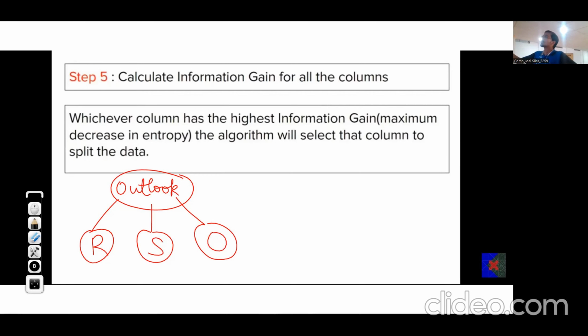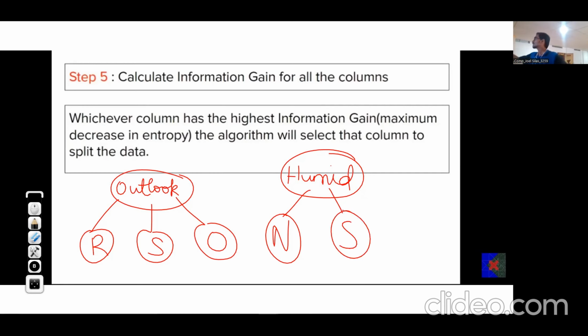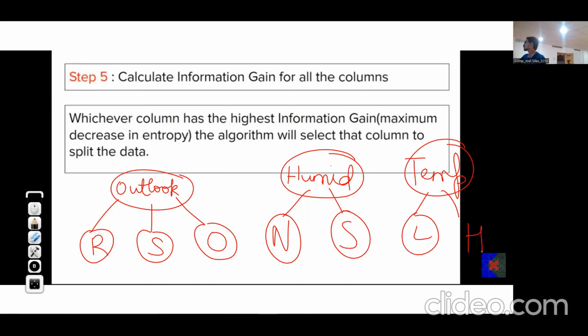Then suppose another feature that we have is humidity. What are the possible values? Normal and strong, suppose. We have another feature like temperature, with values like low and high. And maybe another feature like wind. So how many features are there? That means the total number of columns. We'll take each of them as a candidate for the root node.